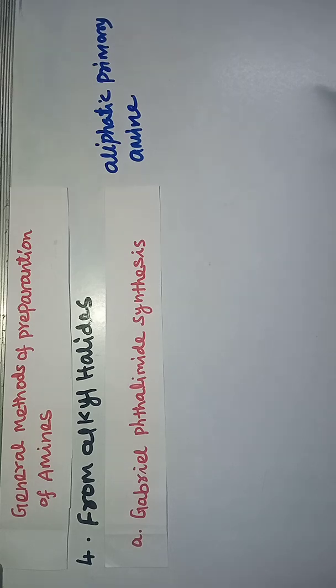In this Gabriel phthalimide synthesis, we are taking phthalimide.